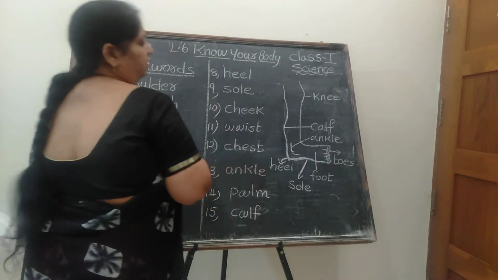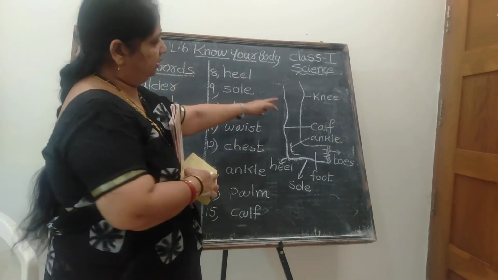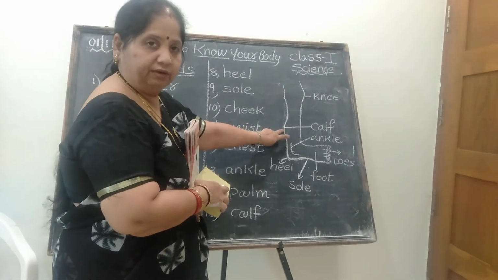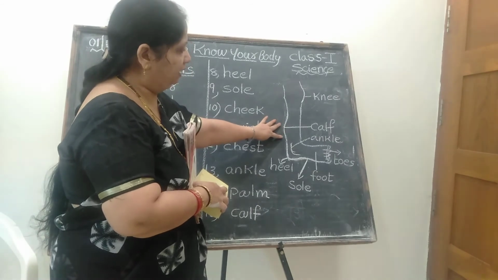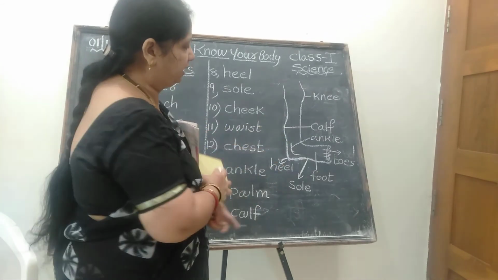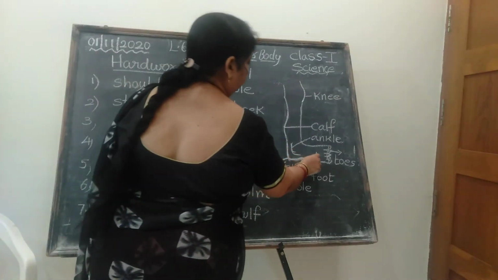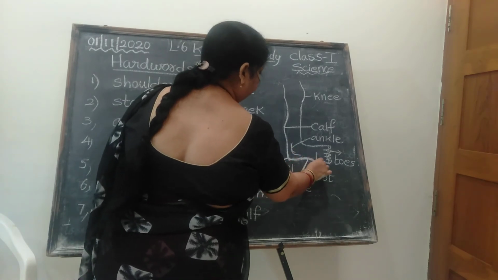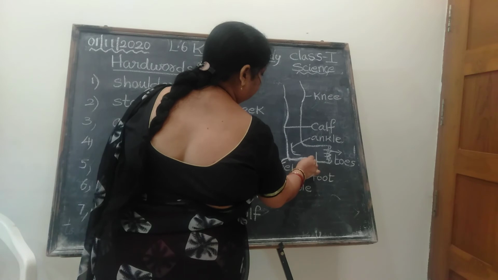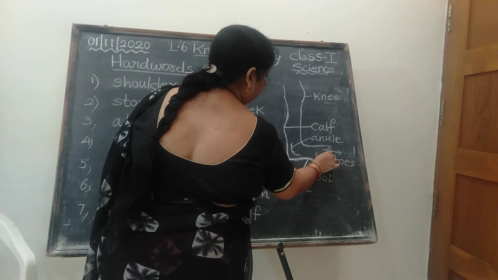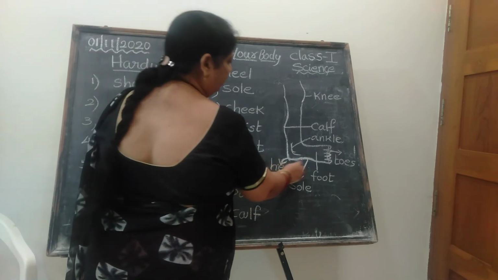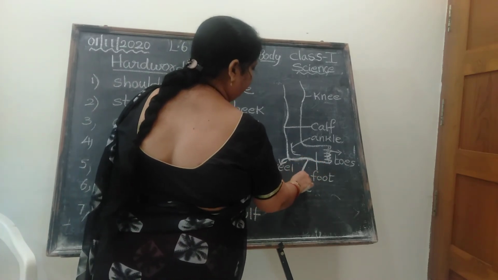Okay children, is it clear now? I have shown the names of these sections in our body part. This is the leg part. In the leg part, what sections can you see here? This is the heel, and this completely bottom part is the sole.